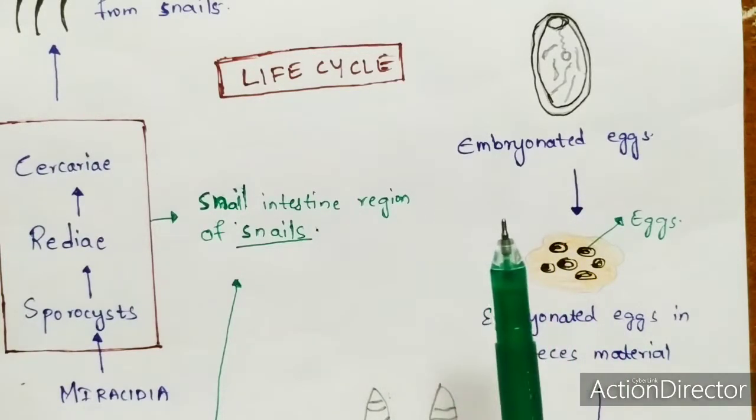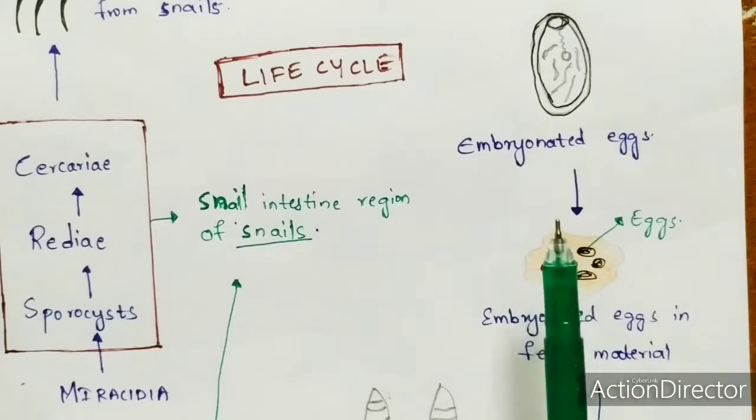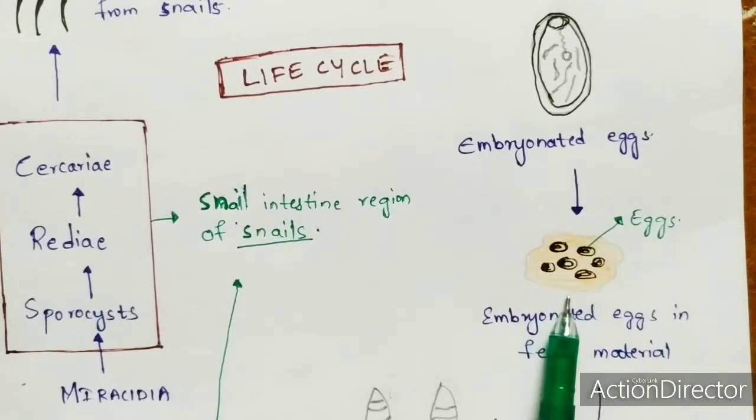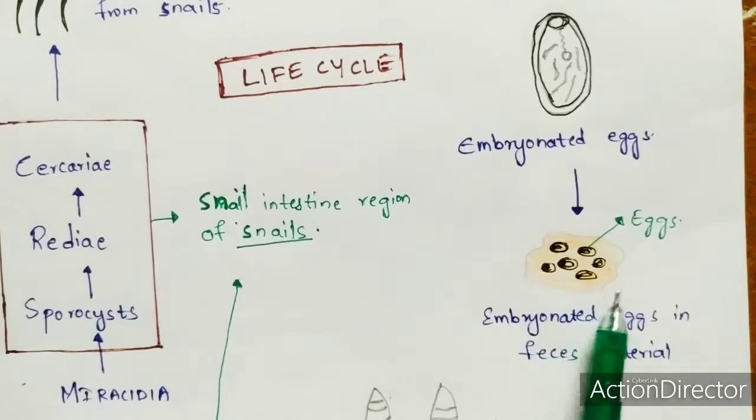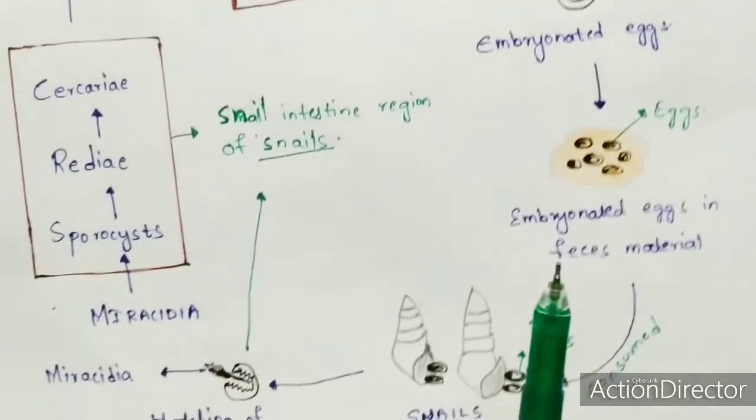Now that adult fluke will release embryonated eggs, and those embryonated eggs will be present in the fecal matter, which has been excreted out by the human beings. So the fecal material which has been excreted by the human beings consists of the embryonated eggs which have been laid by the adult flukes. Exactly. So now what happens?